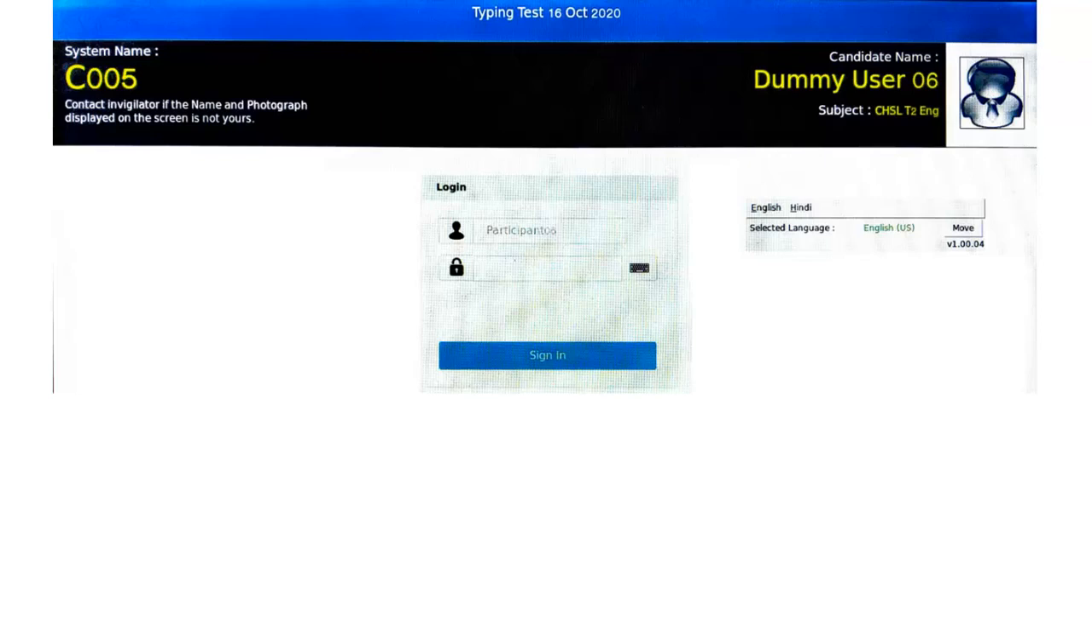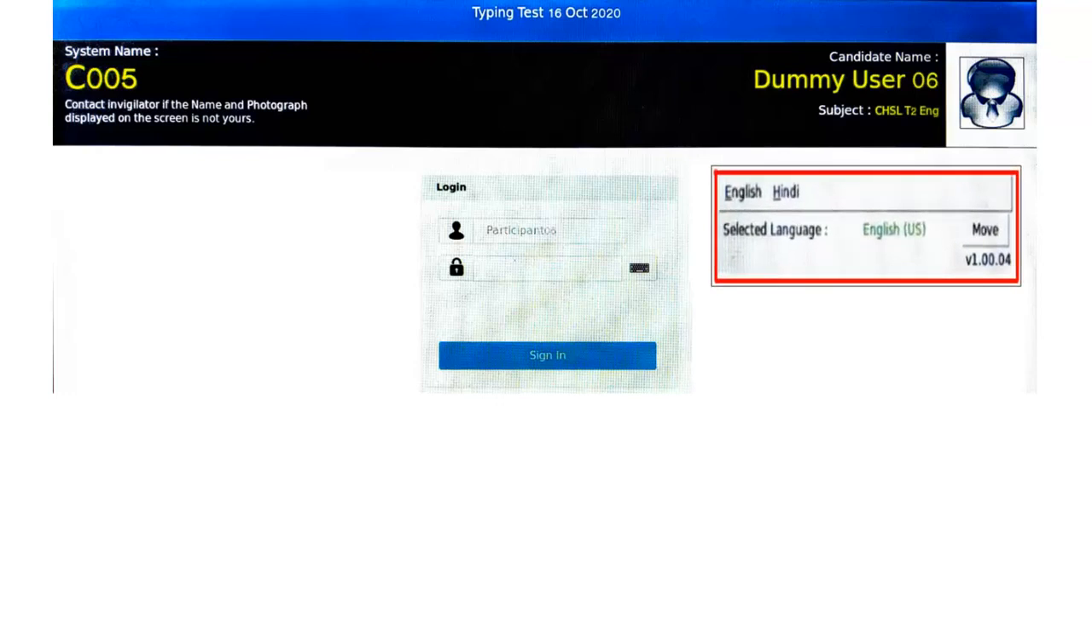Let us understand the login process for digital assessment typing test. In the system, the login space will be pre-populated with roll numbers. Enter your password separately using the keyboard, or virtual keyboard. Check if the keyboard layout selection bar is available on the screen. If not, candidate should inform the invigilator. Please note, the default keyboard layout is English US.